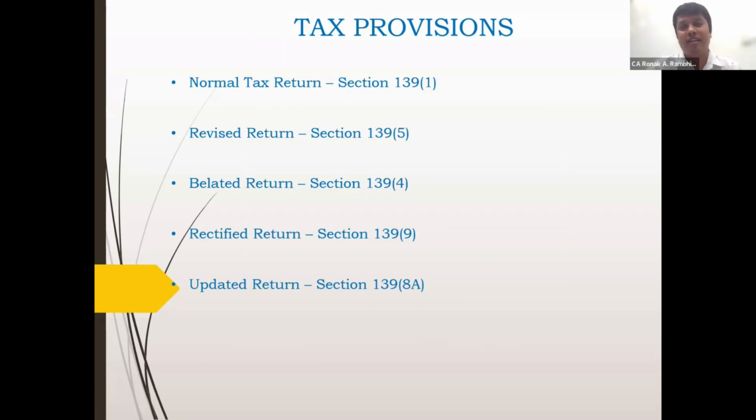This tax return is filed under section 139(1). For the revised return, it is filed under section 139(5). For belated return, it is under section 139(4). For the rectified return against the defective notice, it is section 139(9). And the updated return is section 139 subsection 8A.